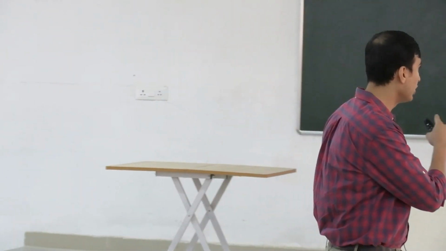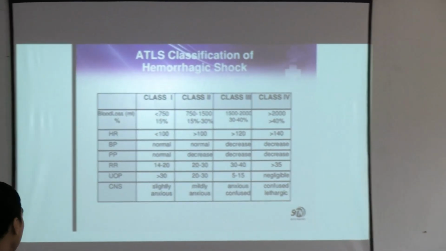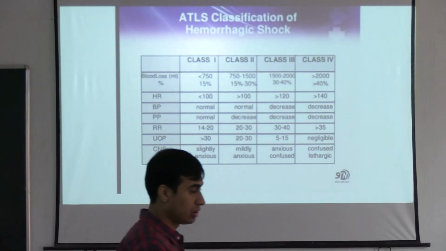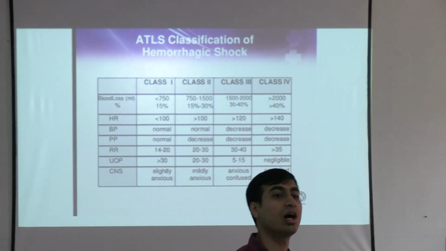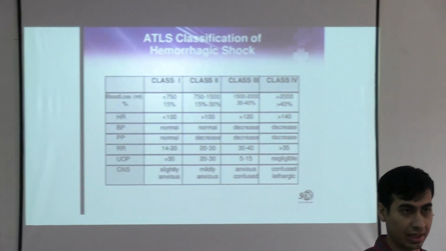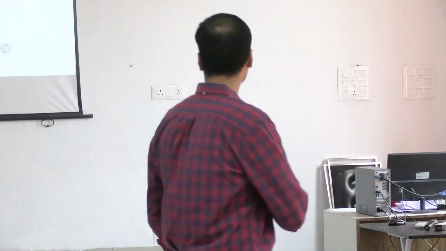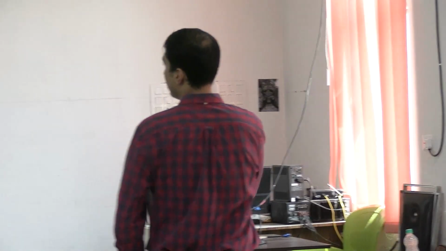So next important topic, see what is written, heart rate. In class 1 shock, what happens? Initially, your heart rate will be less than 100. When it is less than 100, class 1 is totally a reversible thing, and in class 1 shock, the majority of the patients tend to get better on their own. The physiology is like that. They will try to get better on their own. So the heart rate is less than 100 beats per minute.